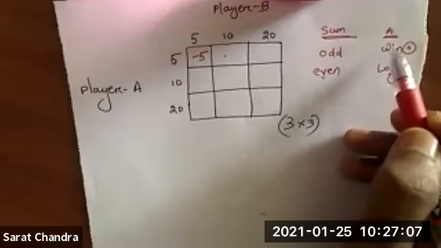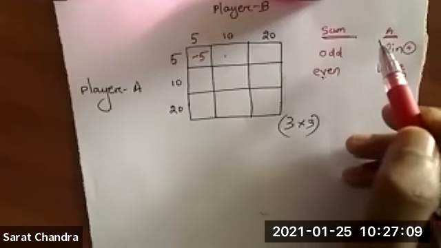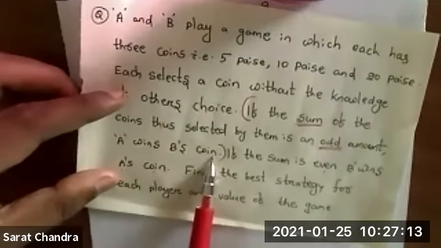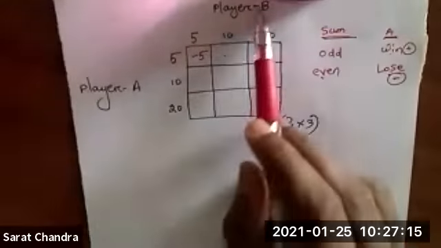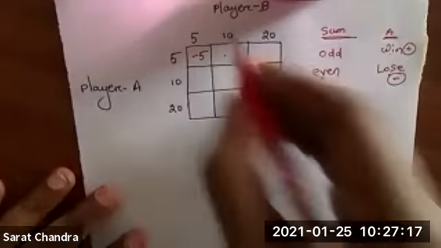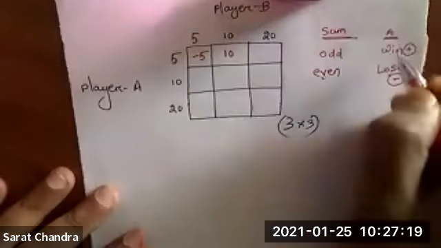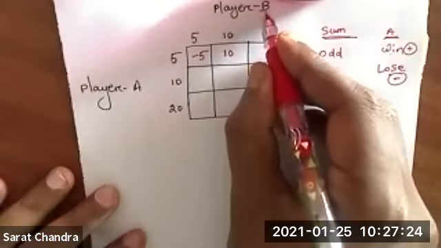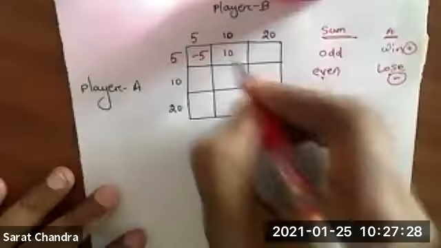A will win B's amount because that is written in the question. A will win B's coin. Okay, so what is B's coin? B's coin is 10. So A will win 10 rupees. Win is positive. How much coin will it win? It will win B's coin. So how much does B have? B has 10 coins. So 10 paisa he will win.